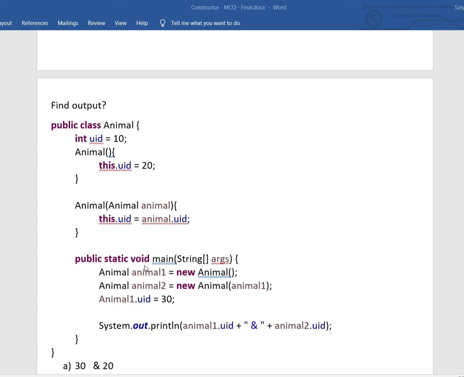And coming to the main method, here we are creating an Animal instance, that is animal1. Let's see what will happen here.